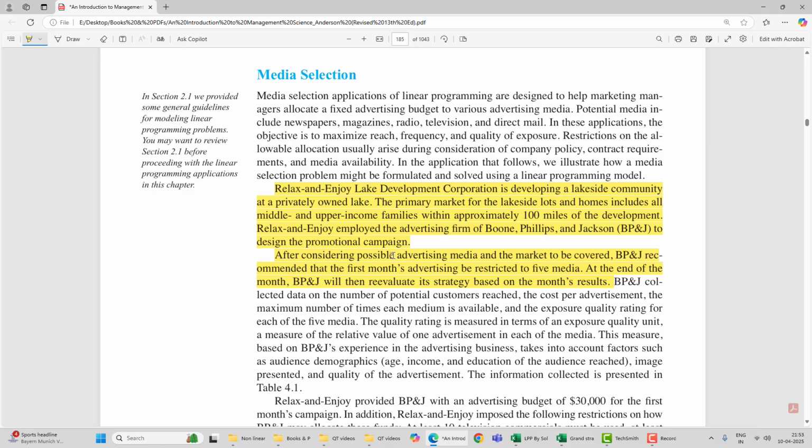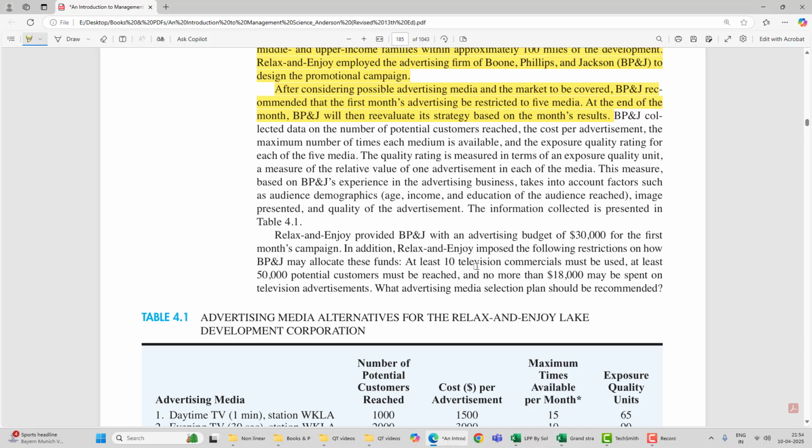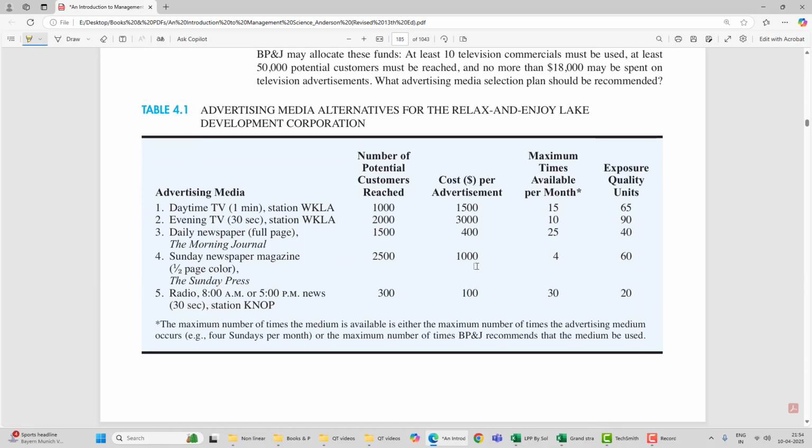After considering possible advertising media and the market to be covered, BP&J recommended that the first month's advertising be restricted to 5 media. At the end of the month, BP&J will re-evaluate its strategy based on the month's results. So currently we are considering the first month of the promotion campaign, and we have taken 5 different media. Now we will go directly to the table where the information is given.